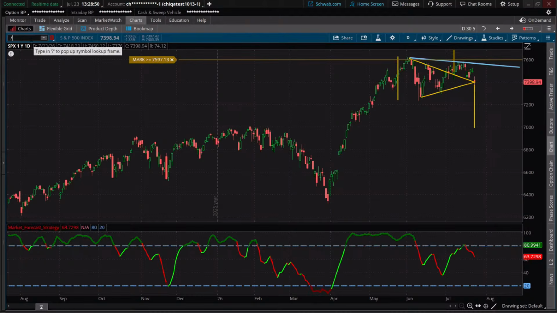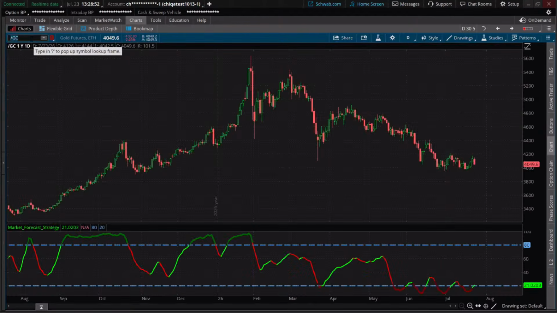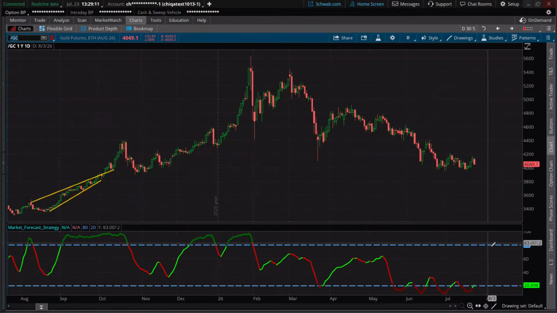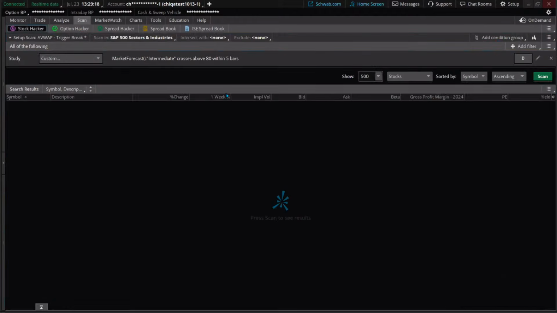Well, is gold moving? We could run it across commodities as well. No, gold is not. Gold has been down, and look how it's been flat through here. Another key strategy, just a lot of lows down here, not getting up high, not more than a day or two above, and then back down again. Really no indications yet. Way, way far away from 80. That's not where we're at, though. Let's look back at the market. Let's just see back in the scan now.